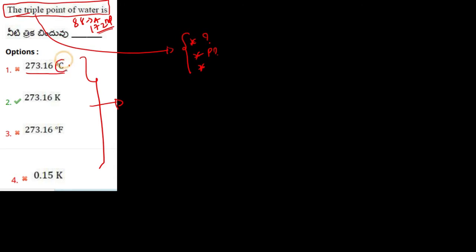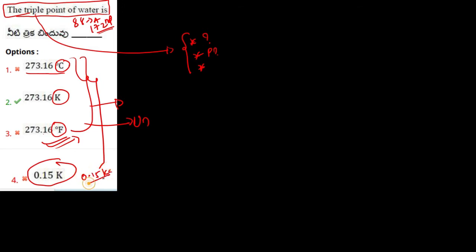If you look at the options, this is 273.16 degree Celsius and this is 273.16 Kelvin. Plus, if you look at this option, it is 273.16 degree Fahrenheit. So these three values are the same but the units are different. So you have to be careful while solving these kinds of problems. If you look at the fourth option, it is given 0.15 Kelvin. So you have to be careful with problems in which the units are very important.